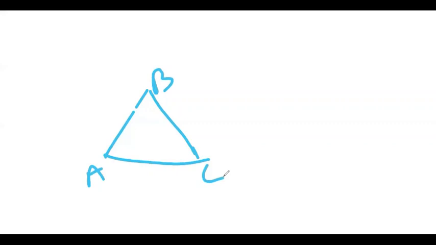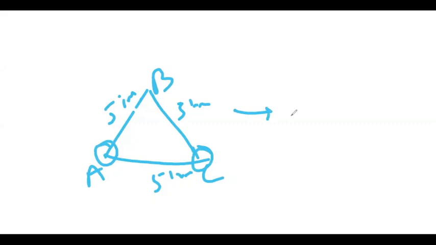Now A, B and C, and all the sides, suppose 5 meters each. My journey starts from A, ends at C. Question is, what is the distance traveled? If you start your journey from A to B and B to C, it will be 5 meters plus 5 meters, which is equal to 10 meters.